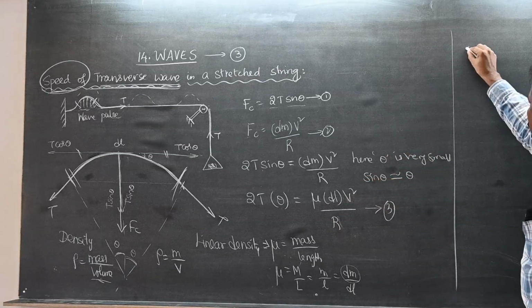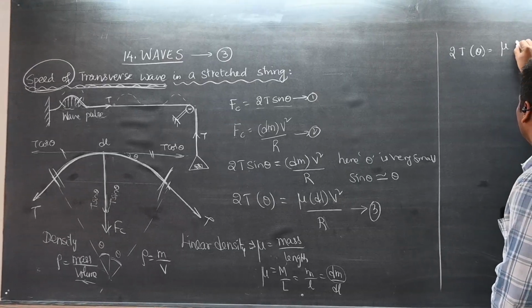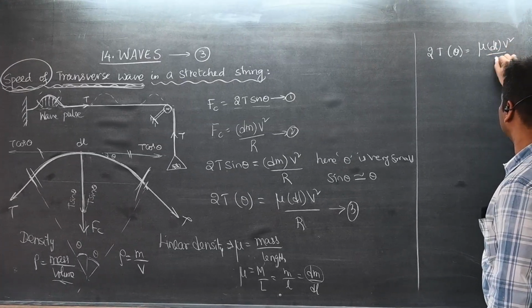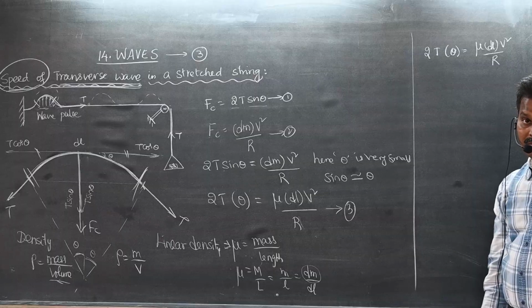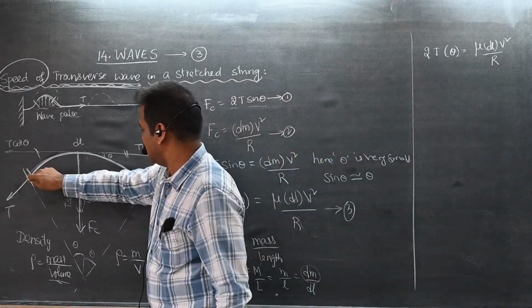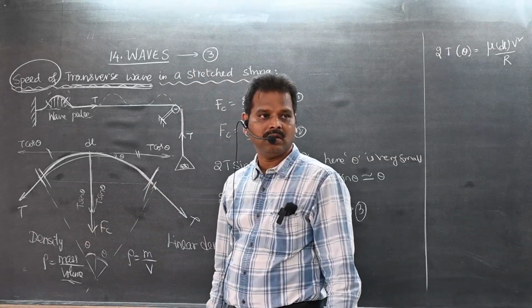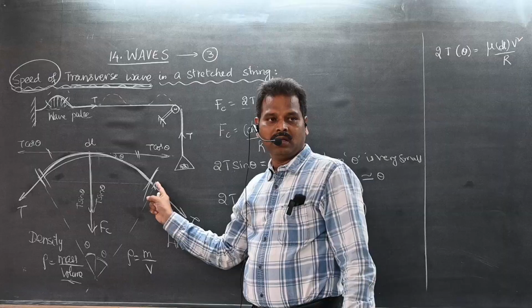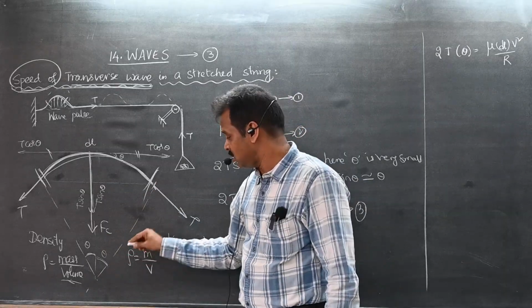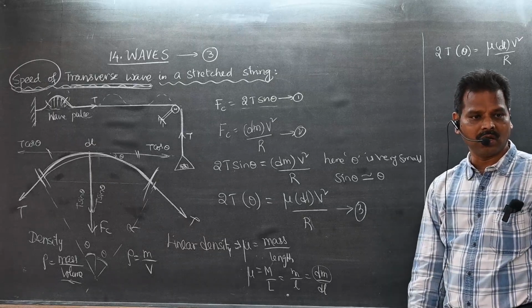Now I am using this one. 2T theta is equal to mu dl v square by r. But what is dl? Length of this element, length of this arc. How to find the length of an arc? Radius into angle. What is the radius here? R. What is the total angle? 2 theta.